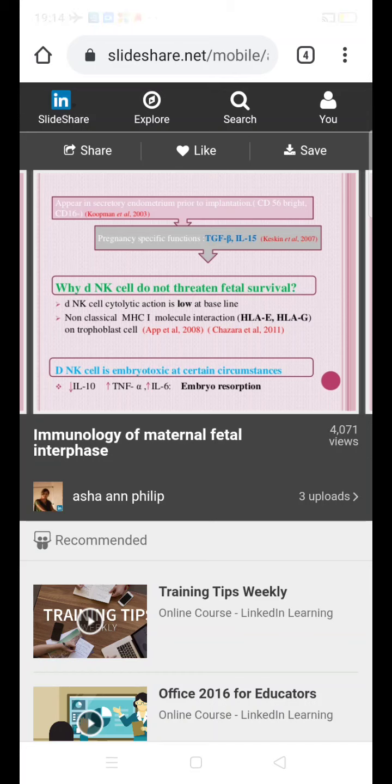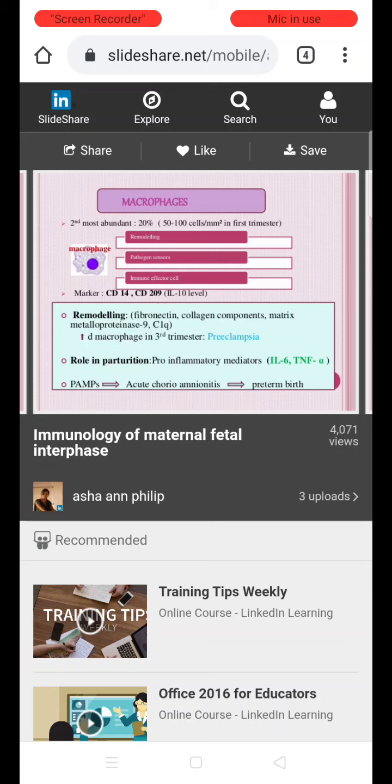So there are non-classical major histocompatibility antigens, with molecular interactions on the trophoblastic cells. Dendritic natural killer cells are embryotoxic in certain circumstances. Normally during pregnancy there is a reduction in the levels of interleukin 10 and an increase in tumor necrosis factor alpha and interleukin 6. This in turn causes embryo resorption.